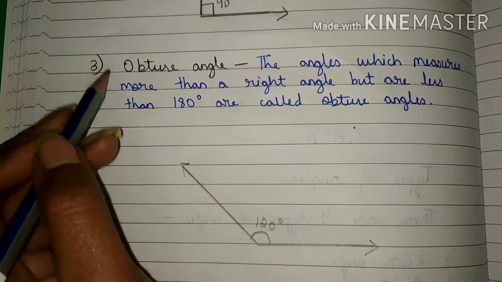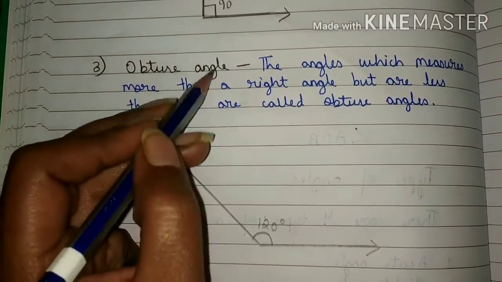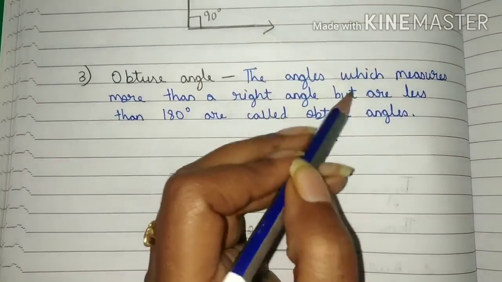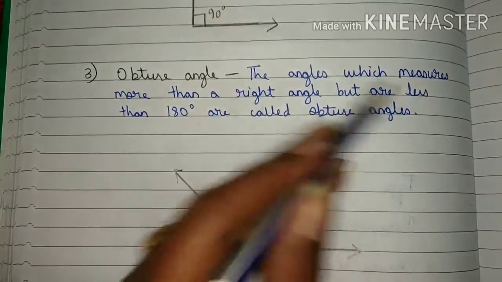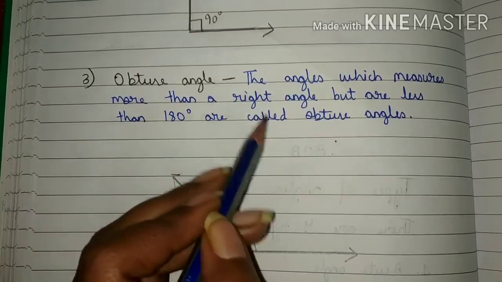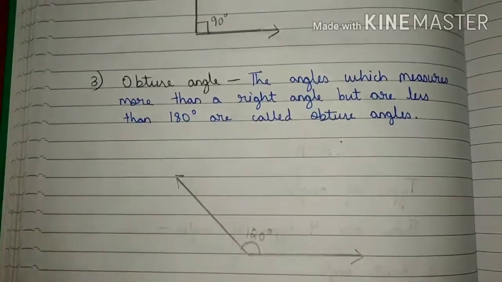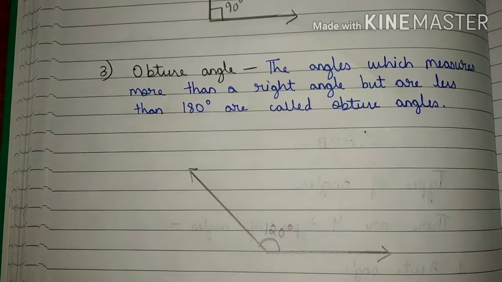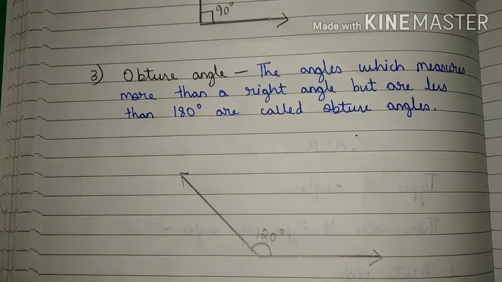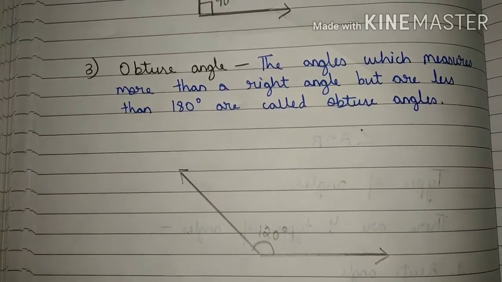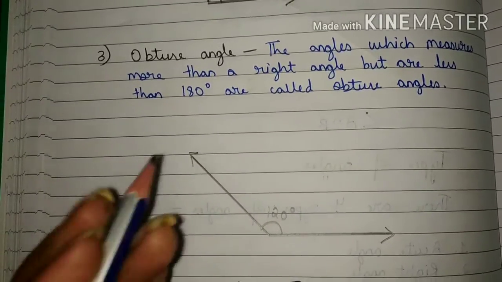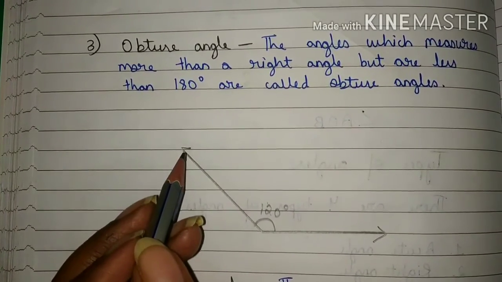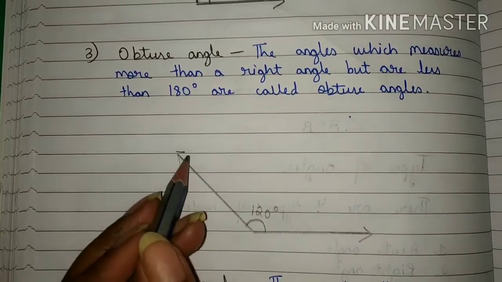Students, now come to third, obtuse angle. The angles which measure more than a right angle but are less than 180 degree are called obtuse angles. Students, obtuse angles are those angles which measure more than 90 degree but are less than 180 degree. Students, obtuse angle looks like this.